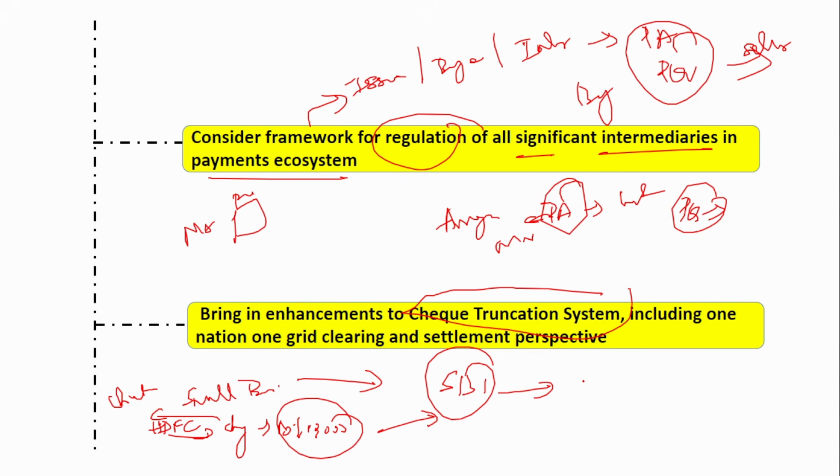So now enhancement should be done to ensure that it happens in a continuous manner. Just like RTGS, NEFT and all, it happens in a continuous manner, right? NEFT will take just 1 or 2 hours to be credited to your account. Similarly, it has to happen in a continuous manner rather than waiting for a long period till tomorrow. Waiting till tomorrow means there is settlement risk and also a longer waiting period. You have the cheque, but you are going to get the money only tomorrow. All this has to be reduced, so that cheque truncation happens in a continuous manner.